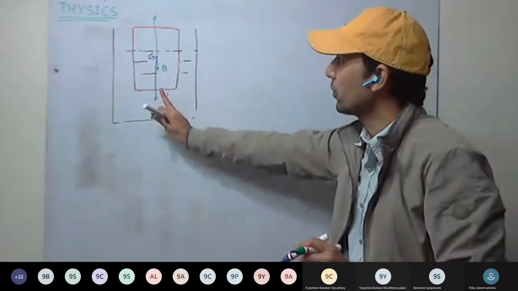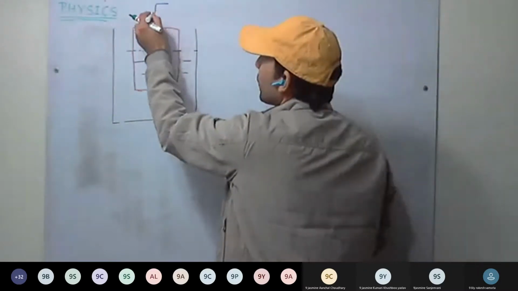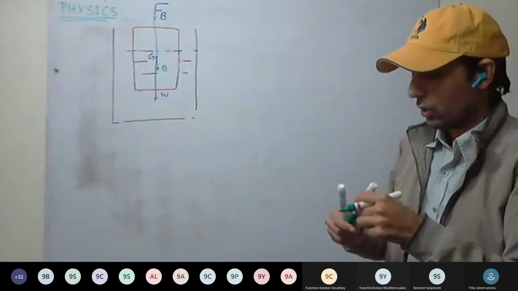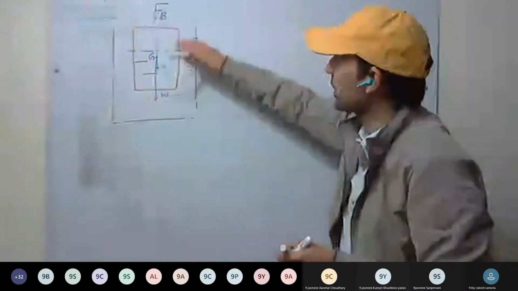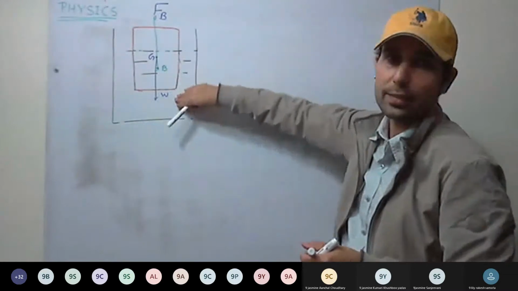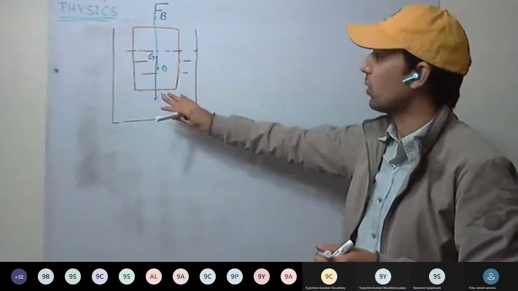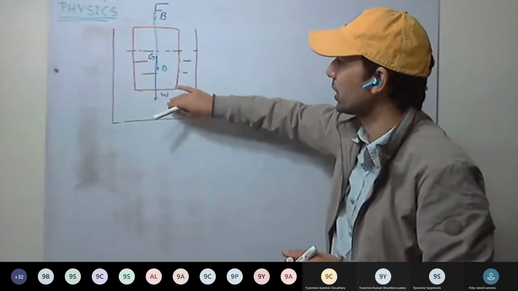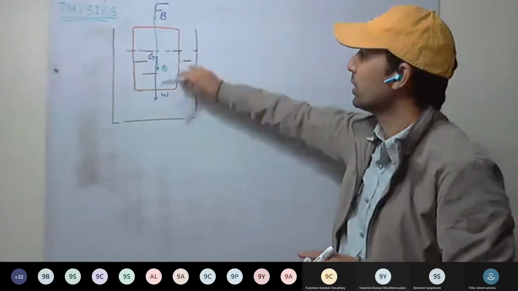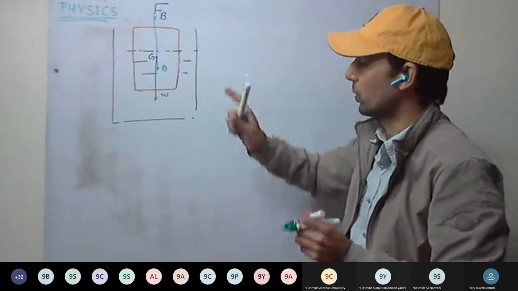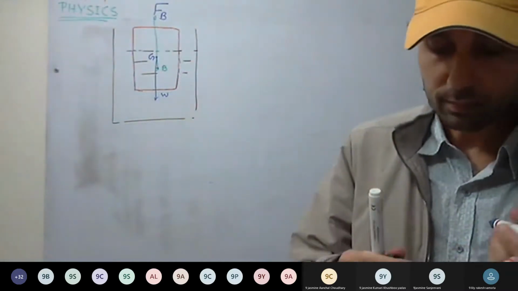Understood? So buoyant force FB is in the upward direction, and weight W is in the downward direction. Whatever the relation between FB and W, whichever is greater or less, that will define the floating of this body. Whether the body will float or not will depend on the magnitude of these two forces, or whether the resultant force will be in the downward direction, the upward direction, or zero. We'll be discussing that now.